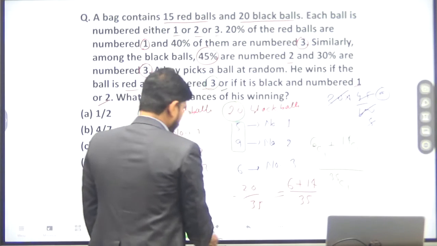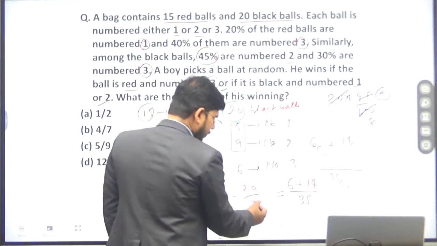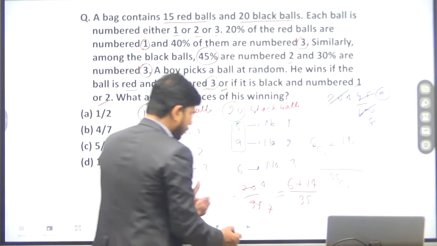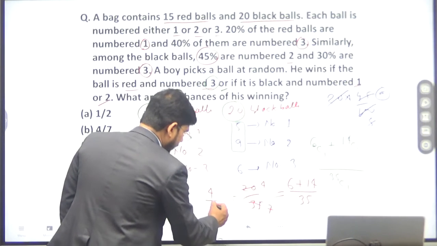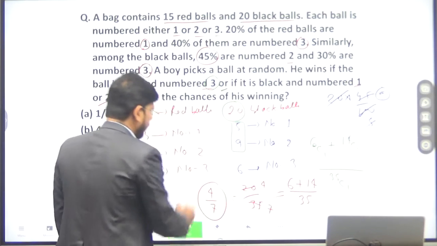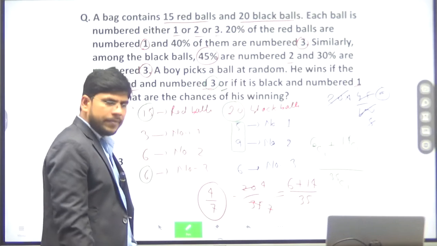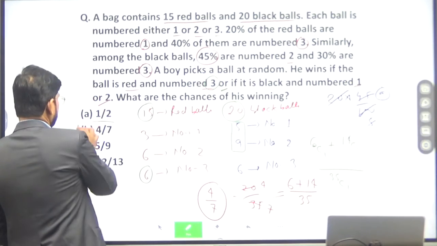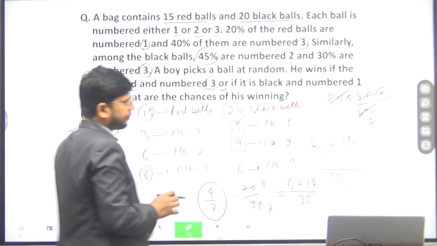Dividing by 5, you get 4 by 7. So the probability of winning is 4 divided by 7. Option B shall be the right answer.